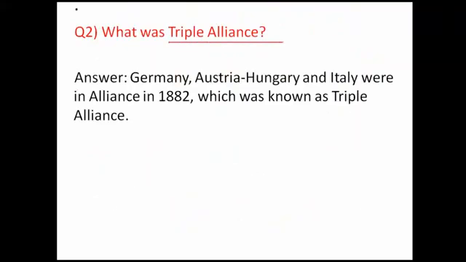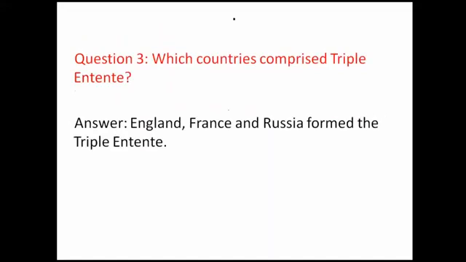The Triple Alliance and the Triple Entente were the two blocks in which the war happened, who were directly involved in the war. Germany, Austria-Hungary and Italy were in alliance in 1882, which was known as the Triple Alliance. Another one was the Triple Entente. England, France and Russia formed the Triple Entente.